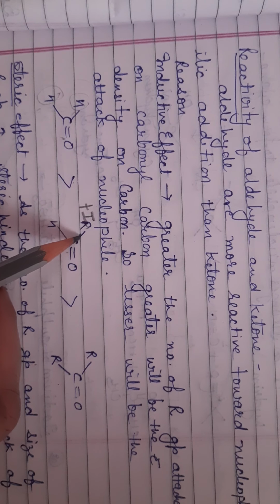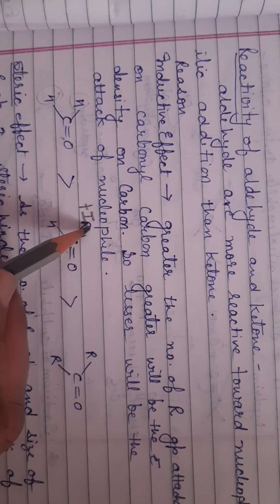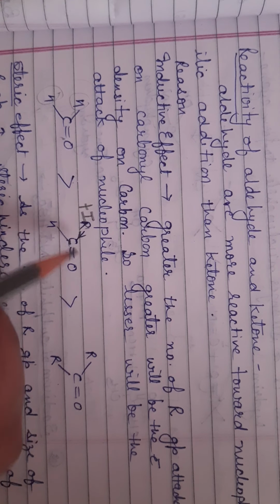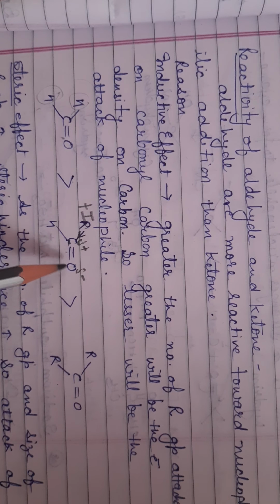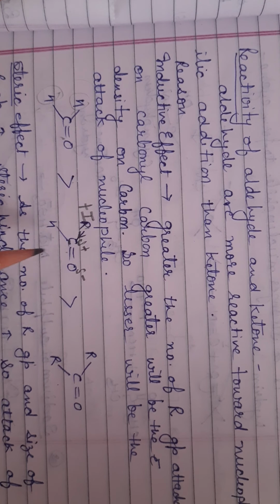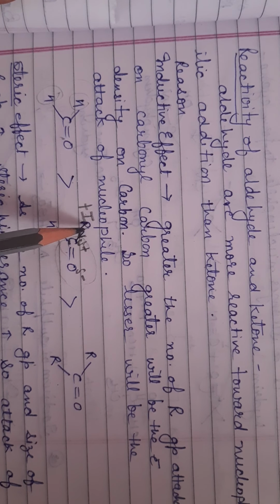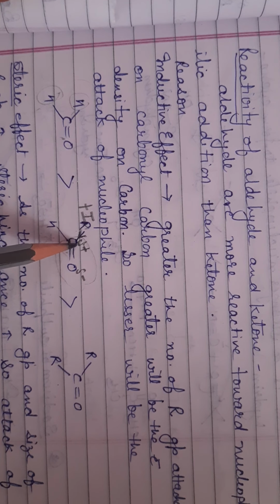So by plus I effect, it increases the electron density on carbon. That's why here the positive charge gets neutralized. So the reactivity of aldehyde is due to this polar group. If an R group is present, then it has plus I effect, and it decreases the positive charge on carbon by electron donating inductive effect. That's why the lesser the positive charge, the lesser the attack of the nucleophile.